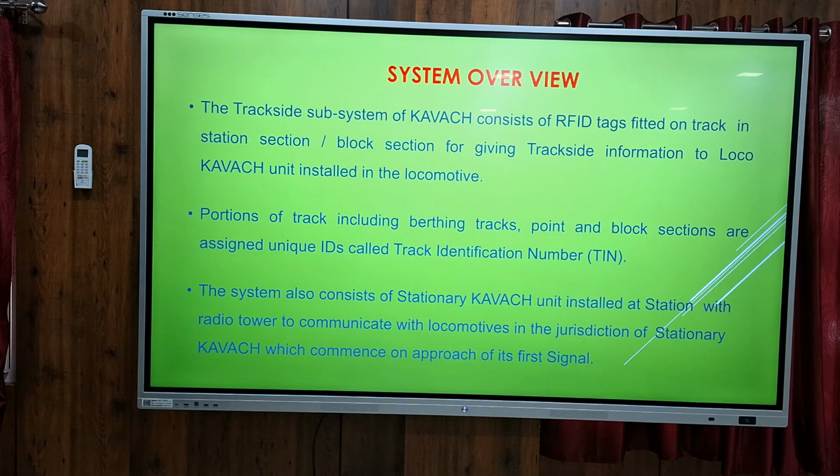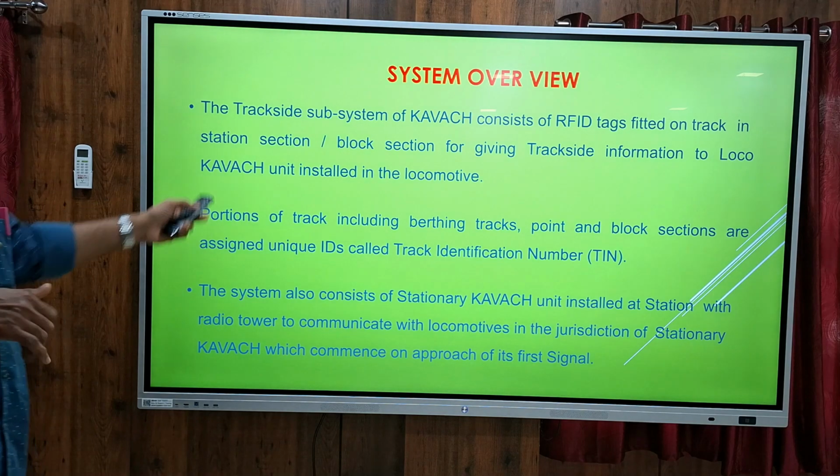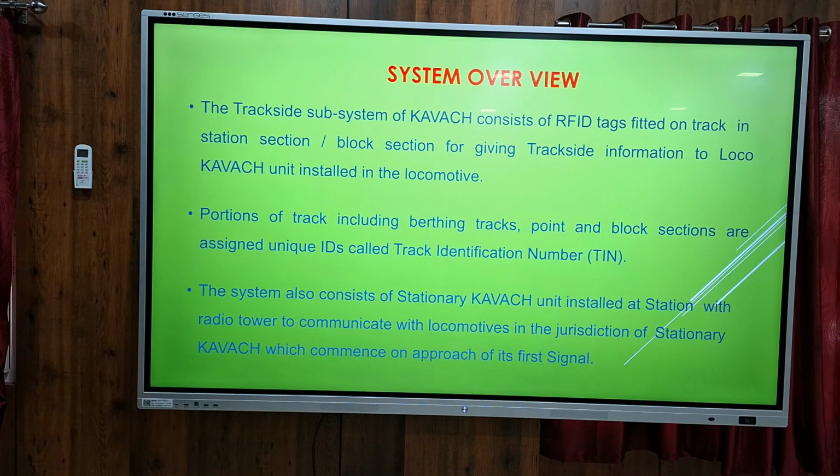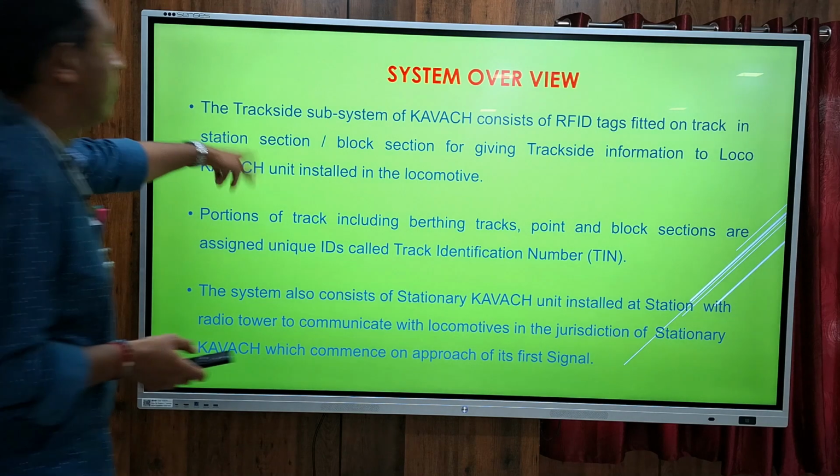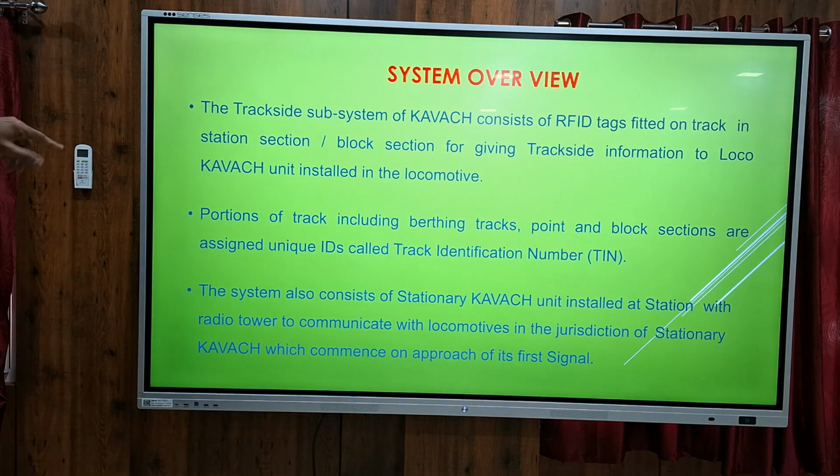This is the overview of our system. The track side subsystems consist of RFID tags. So each track will be fitted with one RFID tag. One RFID reader will be fitted on the bottom side of the loco, and when the loco moves over this tag, it will gather some information and transfer this to the NMS server. RFID is radio frequency identification.